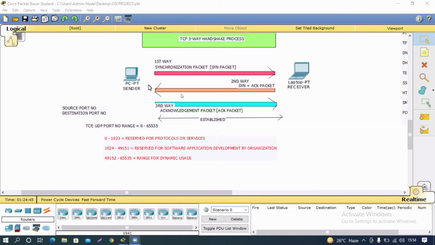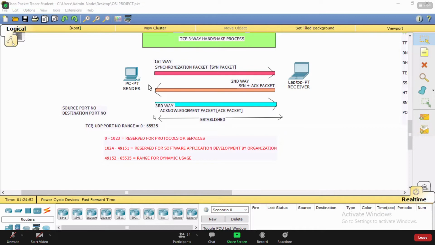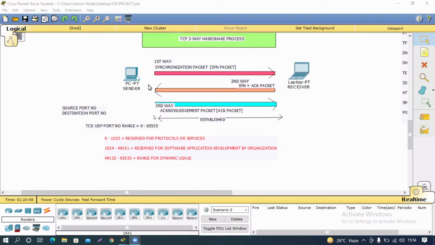Logical link control, within bracket LLC, sublayer. Make a paragraph change.